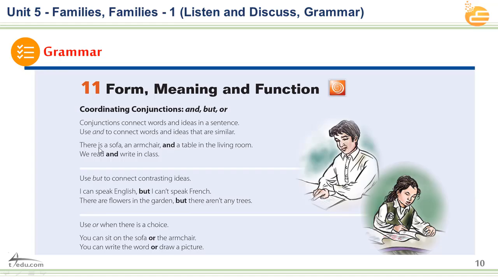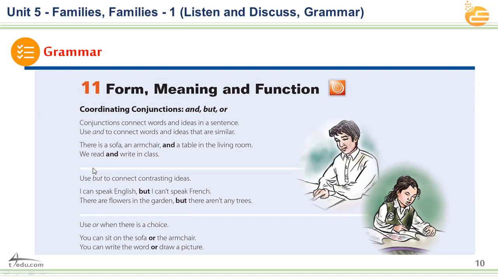The second example here, gentlemen, we read and write in the class. Read and write here in the classroom. In the classroom, what are the activities inside the classroom? We have reading and writing, and we have to connect between reading and writing by this conjunction, which is and.